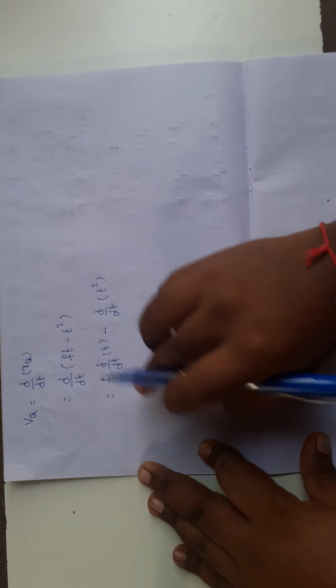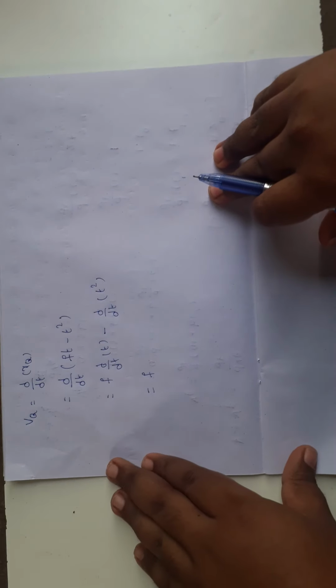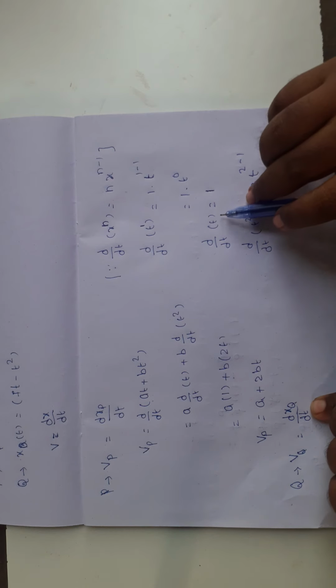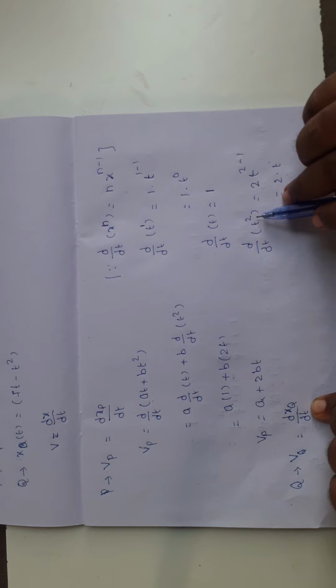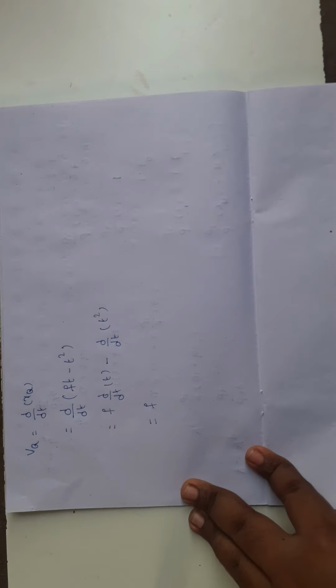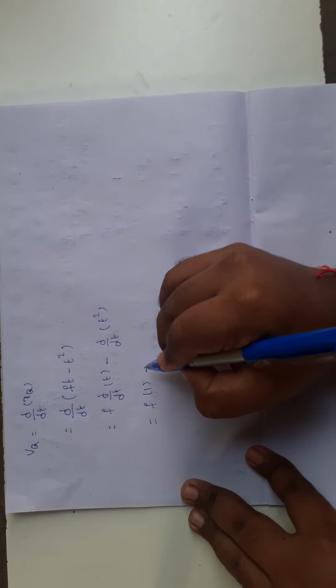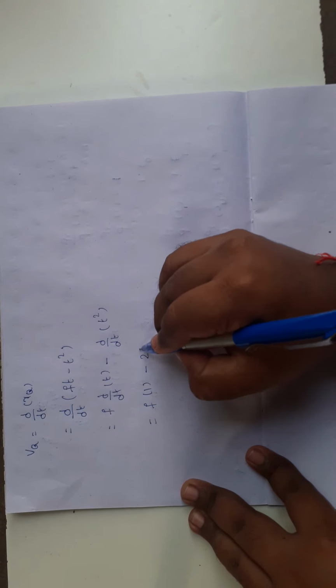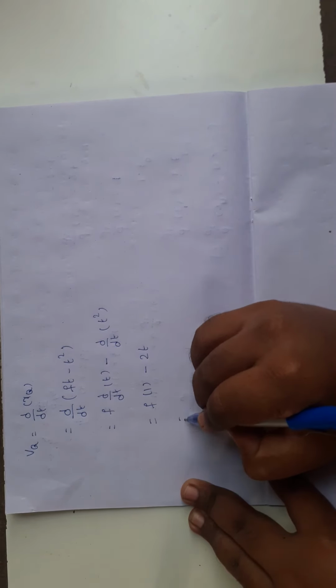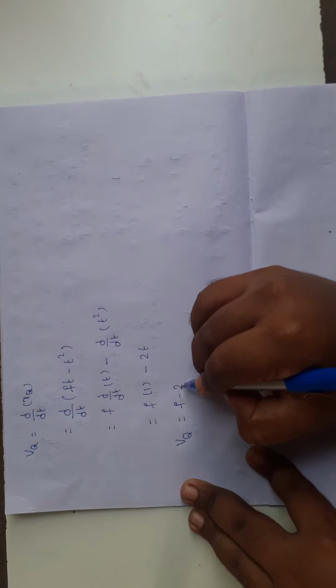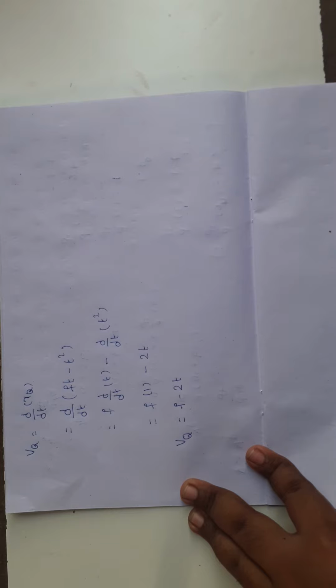We already found that d by dt of t equal to 1 and d by dt of t square equal to 2t. So f into 1 minus 2t. So velocity of car Q, vq equal to f minus 2t.